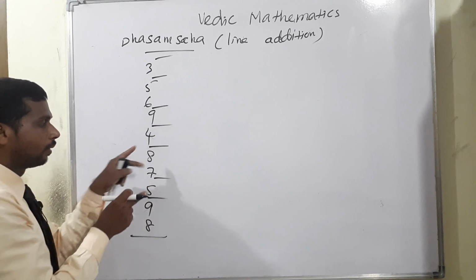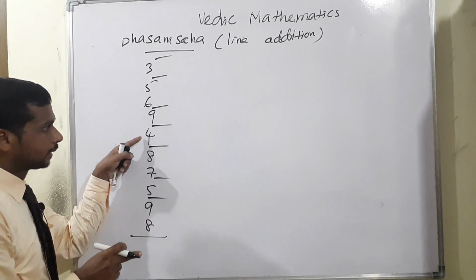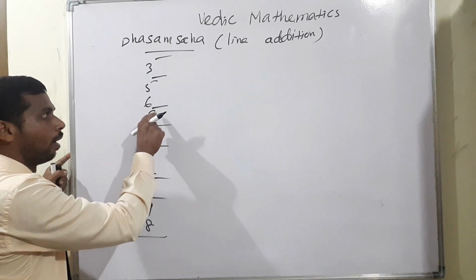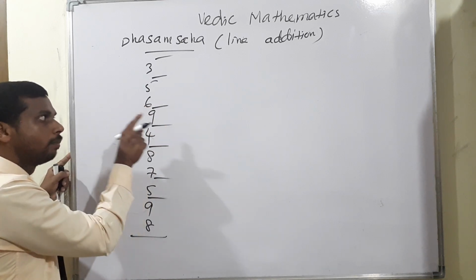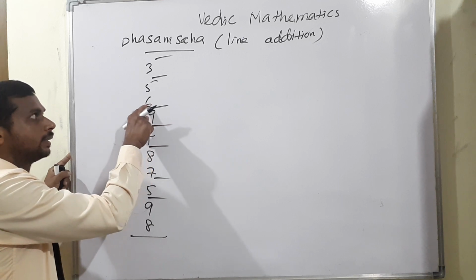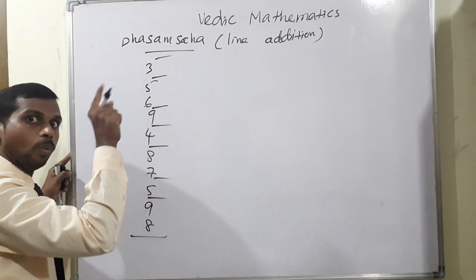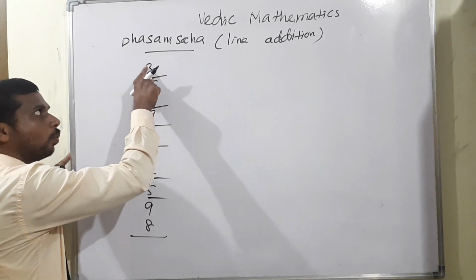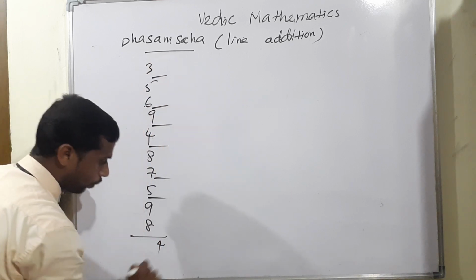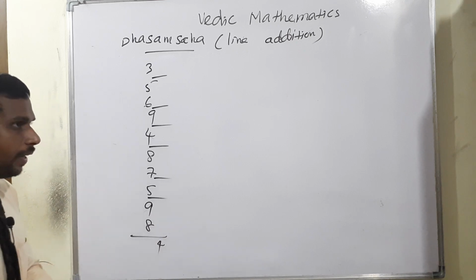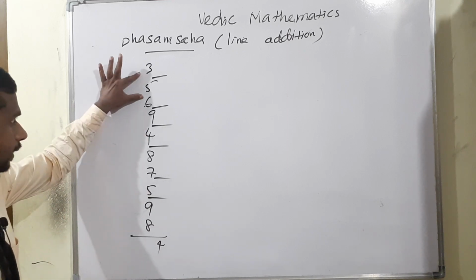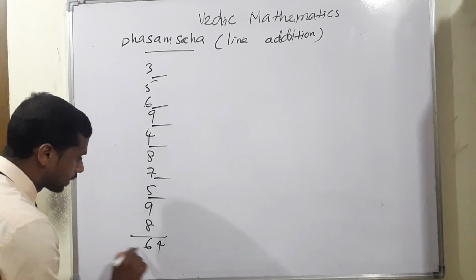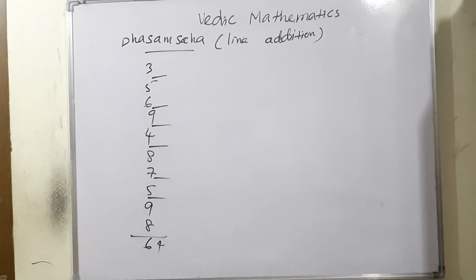Next, we have the balance 7. 7 plus 4, balance 1 is there, more than 10, that's why borrow is there. Next condition, 1 borrow: 9 plus 1 means 10, borrow. 6 plus 5, more than 10, 1 is there. Next one, 1 plus 3, there is no need for a borrow, so we write 4 here. Then count very fast like that: 2, 4, 6, as well as 3 plus 3 is equal to 6. So we can say 64. The answer will be 64.